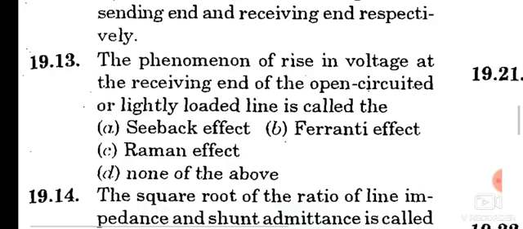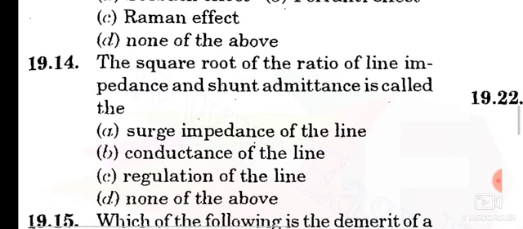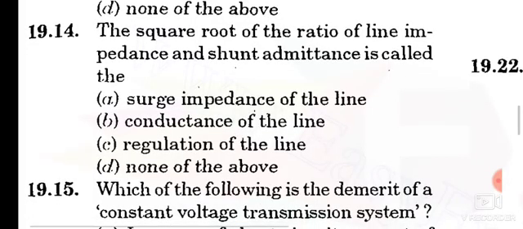Once again, the phenomenon of rising voltage at the receiving end of the open circuited or lightly loaded line is called the Ferranti effect. Okay. Move to question number 14. The square root of the ratio of line impedance and the shunt admittance is called the surge impedance of the line.